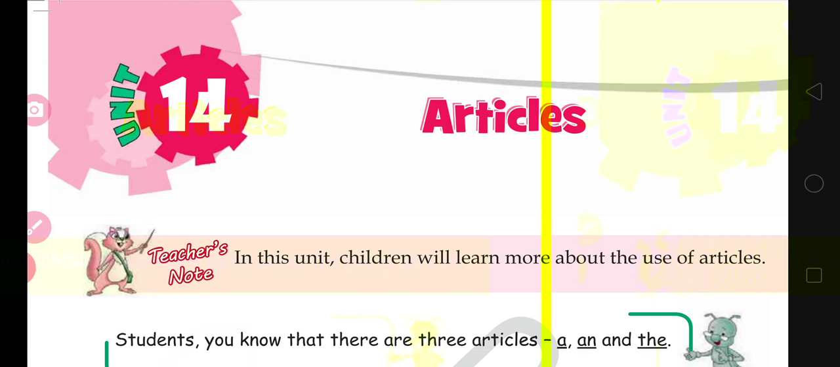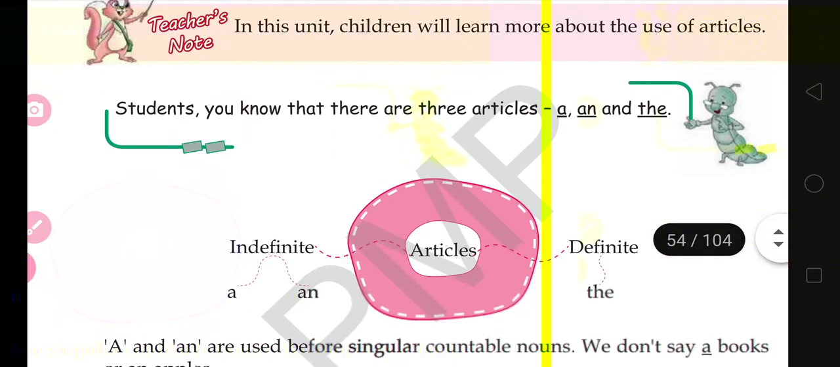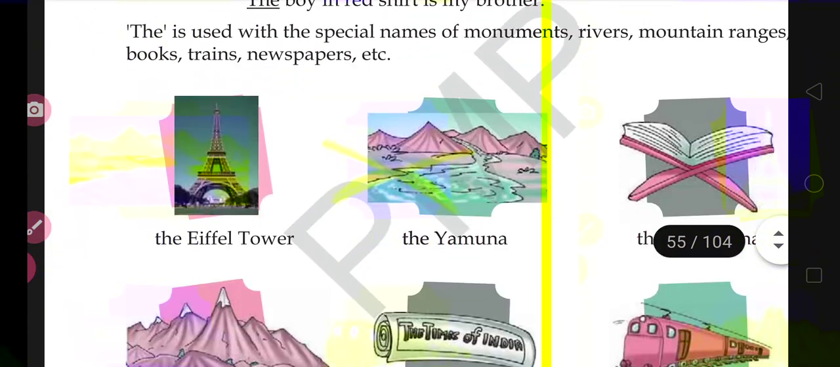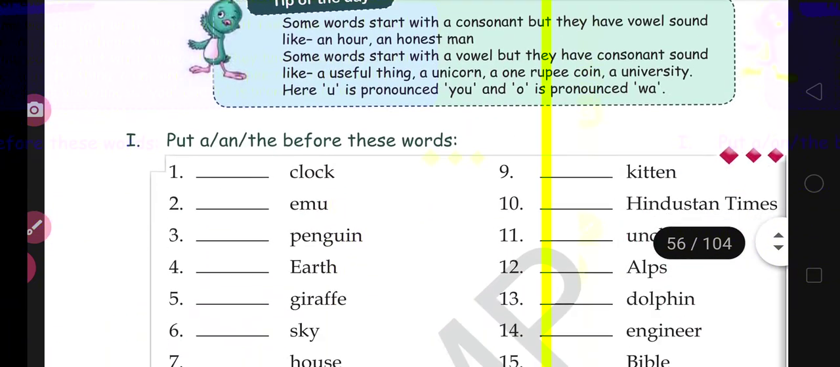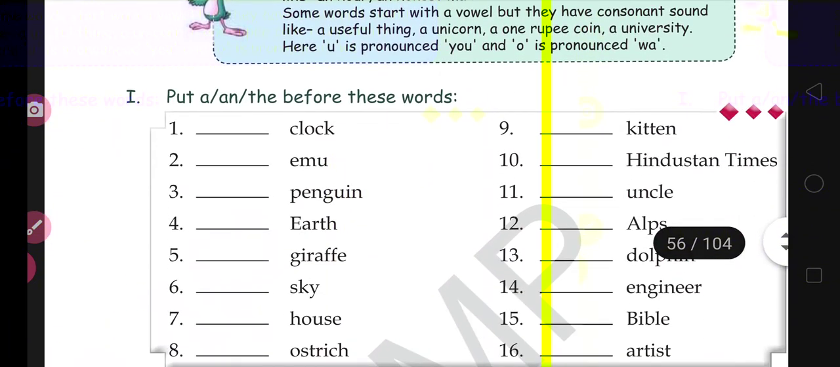Fine. So let's start. Come to page number 56 and question number 1. Open page number 56. In question number 1, what you have to do is put articles, that is a and the, before these words. Some words are written here, and you have to put a, an or the before these words.